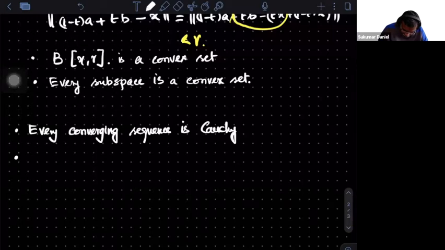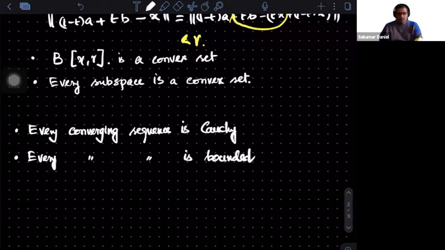What about boundedness? Is every converging sequence bounded? Just look at it, it is the same. You will use the same idea as for real numbers.